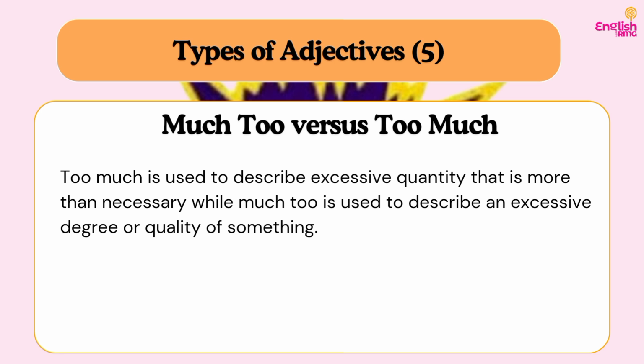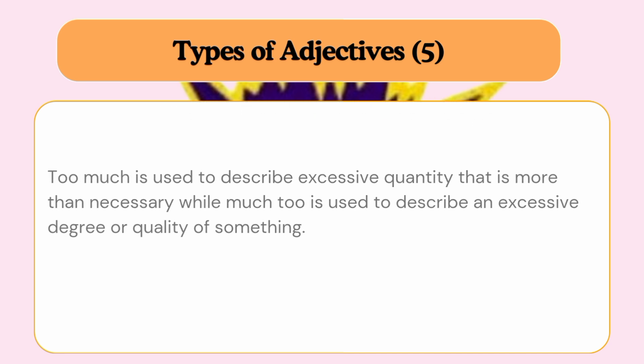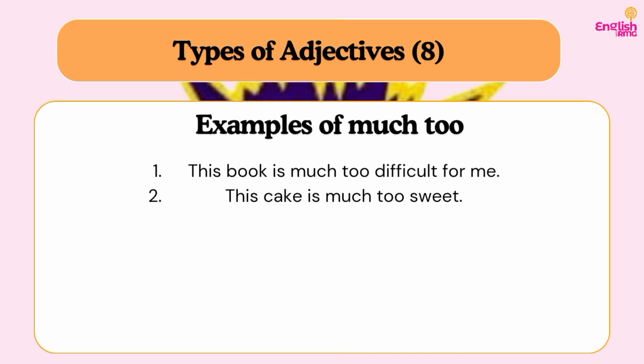While much too is used to describe an excessive degree or quality of something. With all the explanations I've made from the beginning of this video, part one, by now you already automatically know the difference between quality and quantity. So let's look at an example, much too. This book is much too difficult for me. You cannot say it is too much difficult, because difficult is an adjective of quality, not that of quantity.